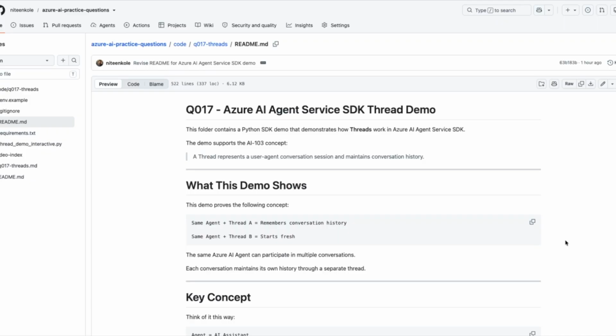Before we run the demo, let's understand exactly what we are trying to prove. In Azure AI Agent Service SDK, there are four important objects: client, agent, thread, run. For today's video, we are focusing on one question. Where is the conversation history stored? Is it stored in the agent, or the thread? Our demo will answer that question.